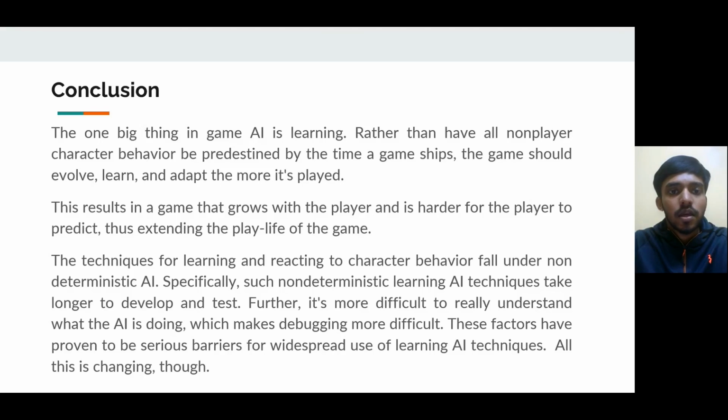The one big thing in game AI is learning. Having all non-player characters act in a predetermined way is a boring scenario. By the time the game reaches a particular stage, the non-player characters should also evolve depending upon what the AI system has learned, to make the game less predictable to the player. The techniques for learning and reacting to the character's behavior fall under non-deterministic AI. Most of the non-deterministic AI methods that are available can still be efficiently applied in practice.